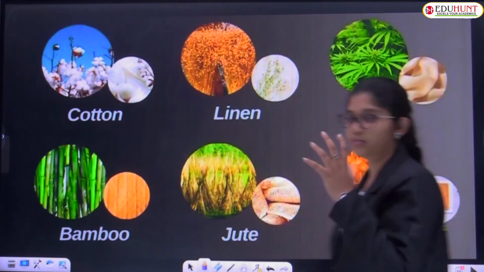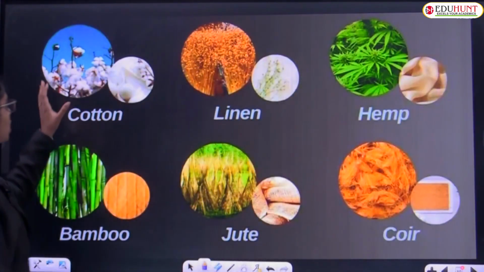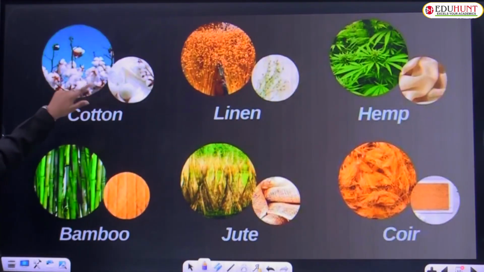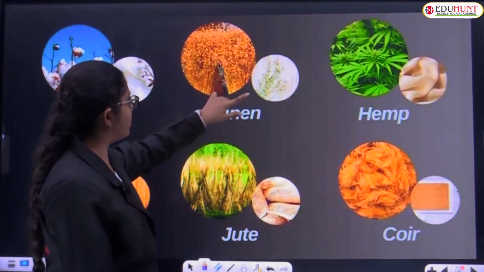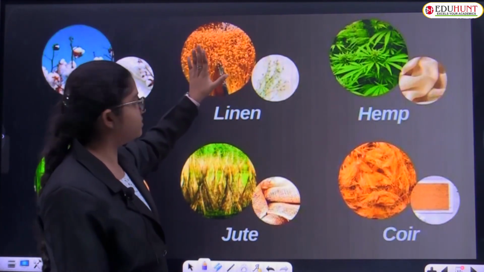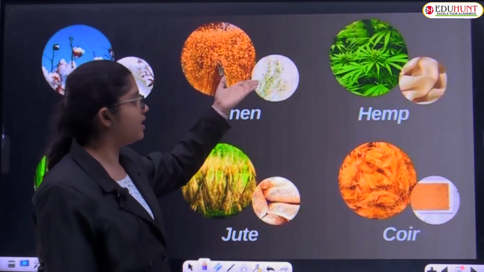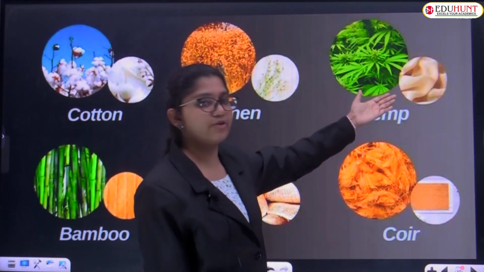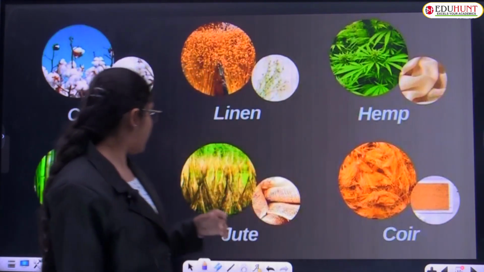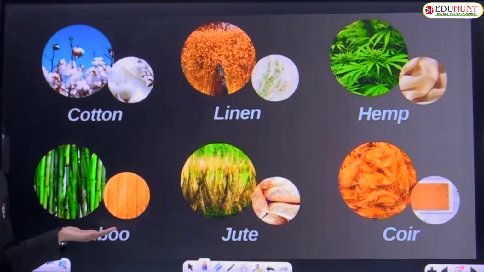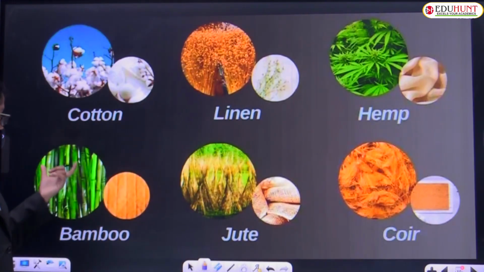Okay, the clear picture. Here we have cotton, which is obtained from cotton plants. And linen is obtained from the flax plant, we say, no? From that stalk we obtain linen. And hemp. Hemp is also a particular fiber obtained from the hemp plant. And we have bamboo. Bamboo fibers are also available, children, and these are obtained from bamboo sticks.